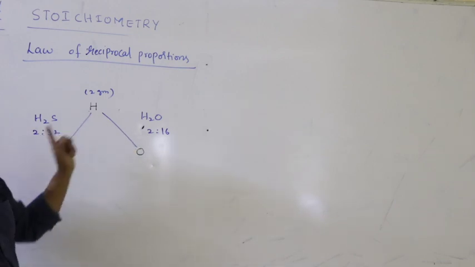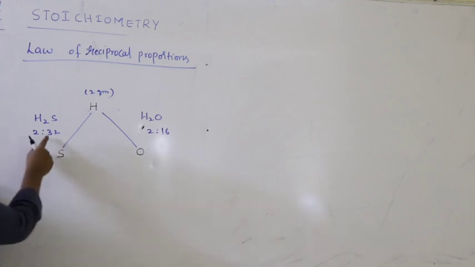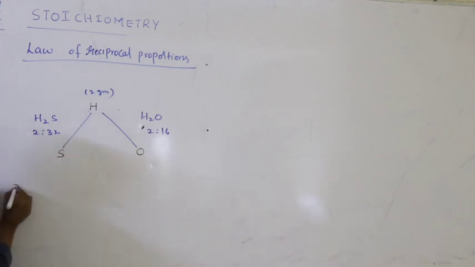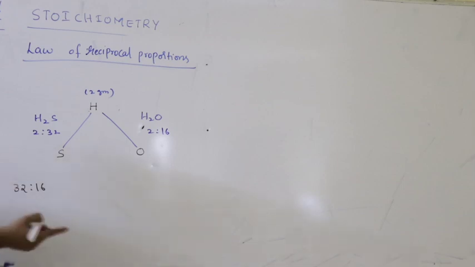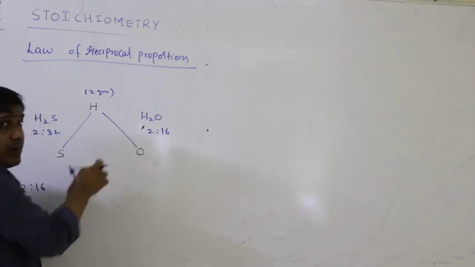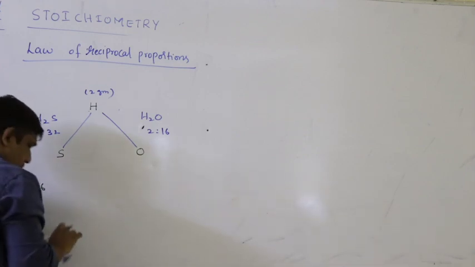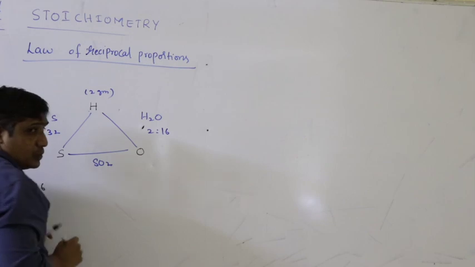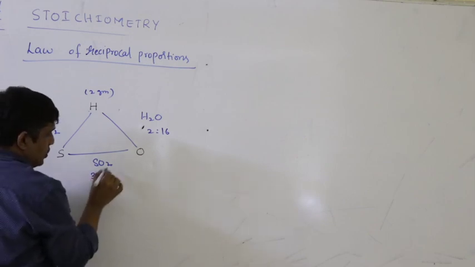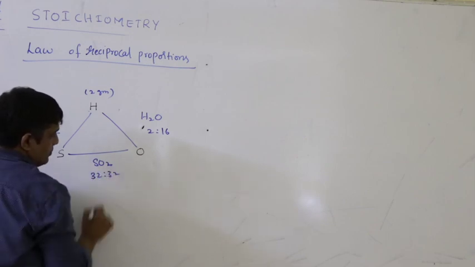The mass ratio of sulfur and oxygen, what is the mass ratio of sulfur and oxygen? Here it is 32, here it is 16. This mass ratio may be equal, or can be expressed as a simple ratio, to the mass ratio of the first two elements combined directly. Sulfur and oxygen combine to form SO2. Sulfur is 32, 2 into 16 is 32.